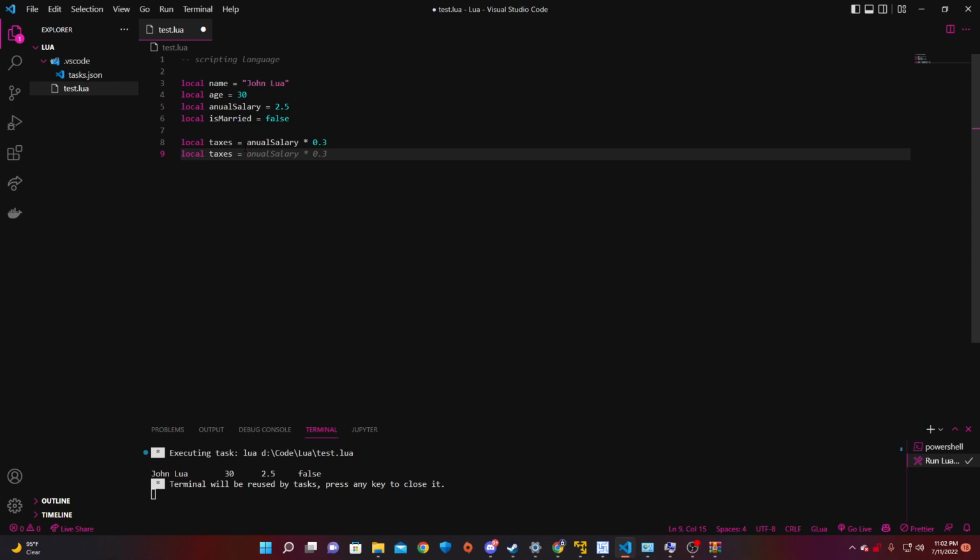So local taxes, we can do 5 plus annual salary. Now here's another mathematical expression. We just added the value 5 to the annual salary. So those are just variables. They should be pretty understandable. I don't know why they wouldn't be. I mean, I guess I could see where some people come from. But those are variables. So we're going to move on to the next video now.